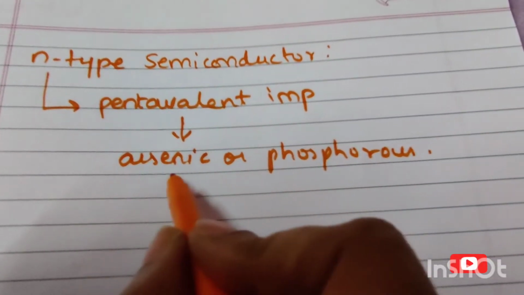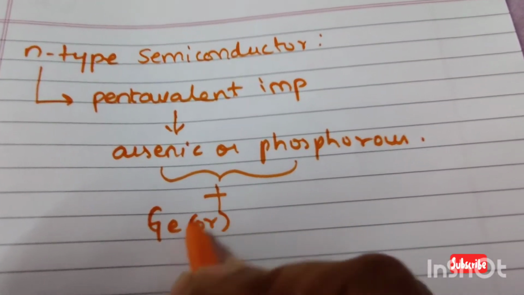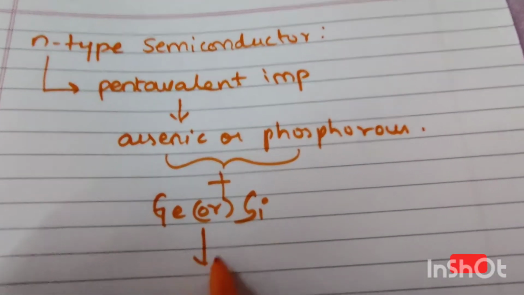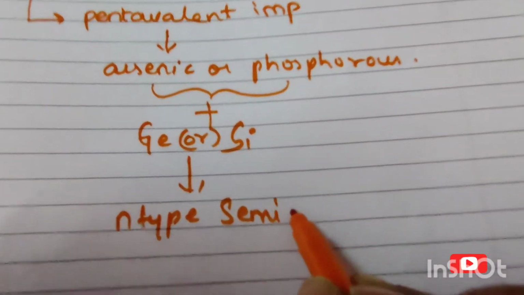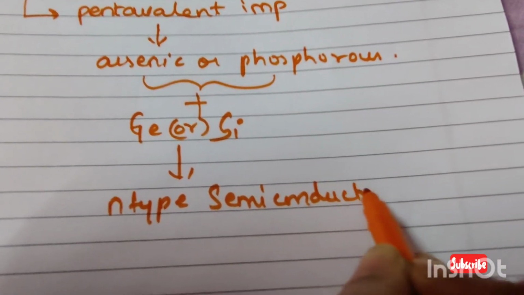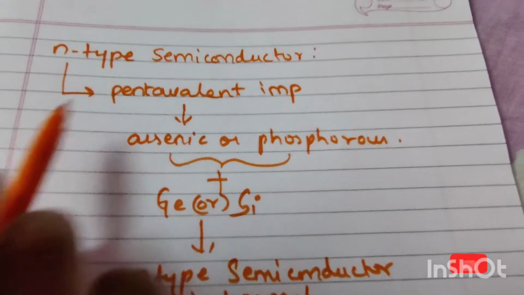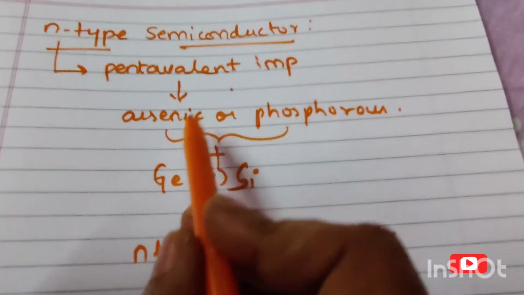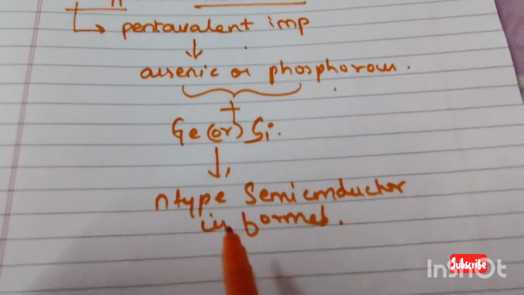When these are added to germanium or silicon, which are semiconductors, an n type semiconductor is formed.